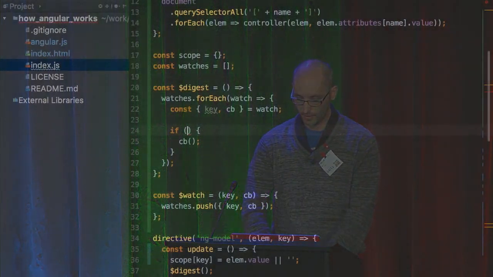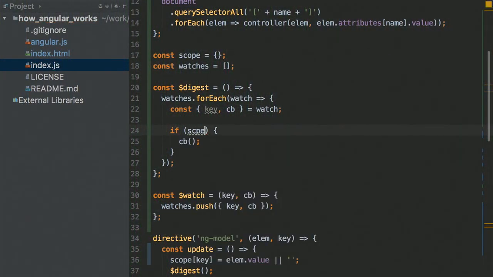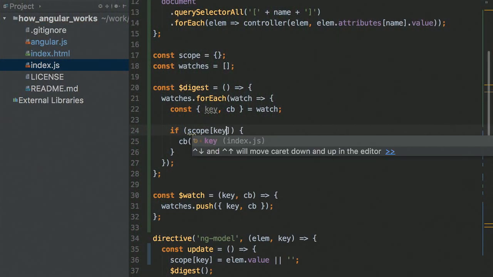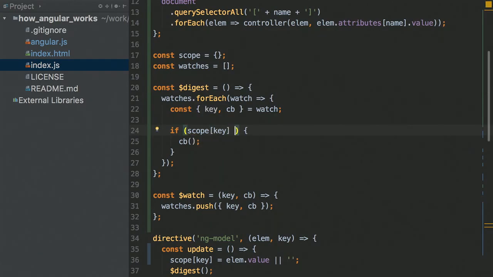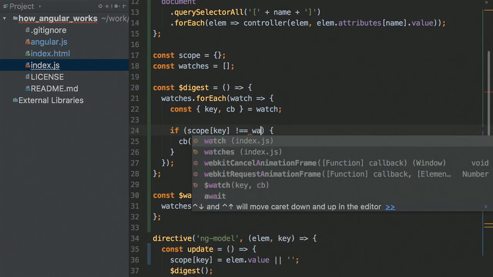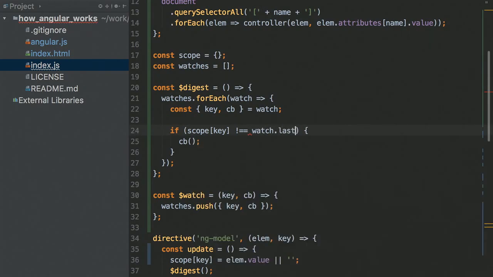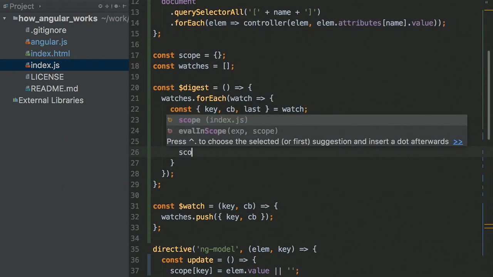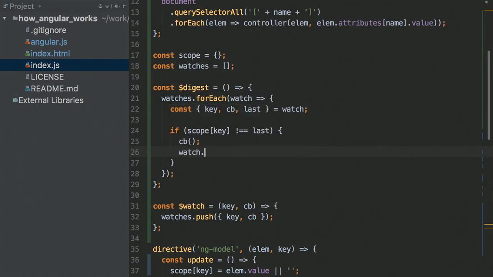What I mean is I'm going to see the value of age in the scope now, and compare it to the last value we had inside the watch, something like watch.last. If it's different, update watch.last with whatever is sitting in the scope.